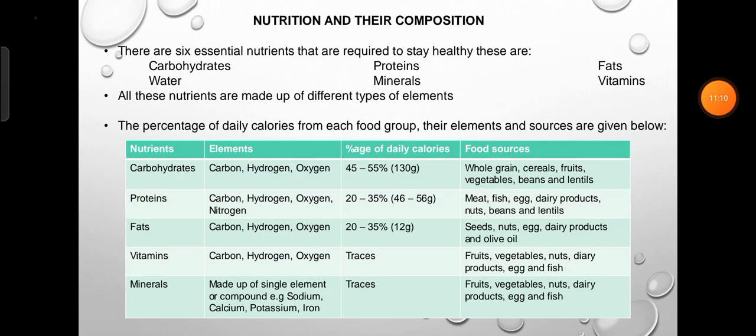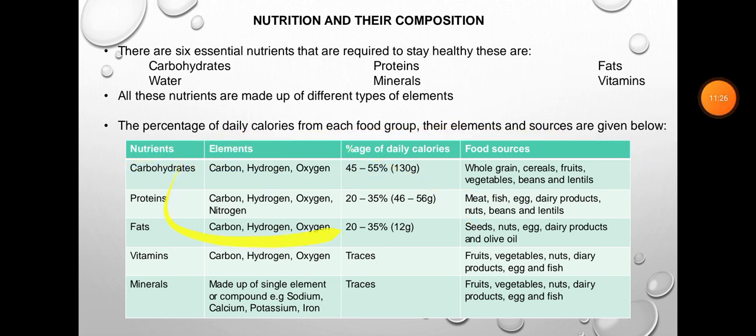So let me open the next slide. Okay, nutrients and their composition. There are 6 essential nutrients that are required by the body to stay healthy: carbohydrate, water, protein, mineral, fats, and vitamins. I told you all these nutrients are made of different types of elements. You should know the percentage of daily calories of each food group and their elements shown before.